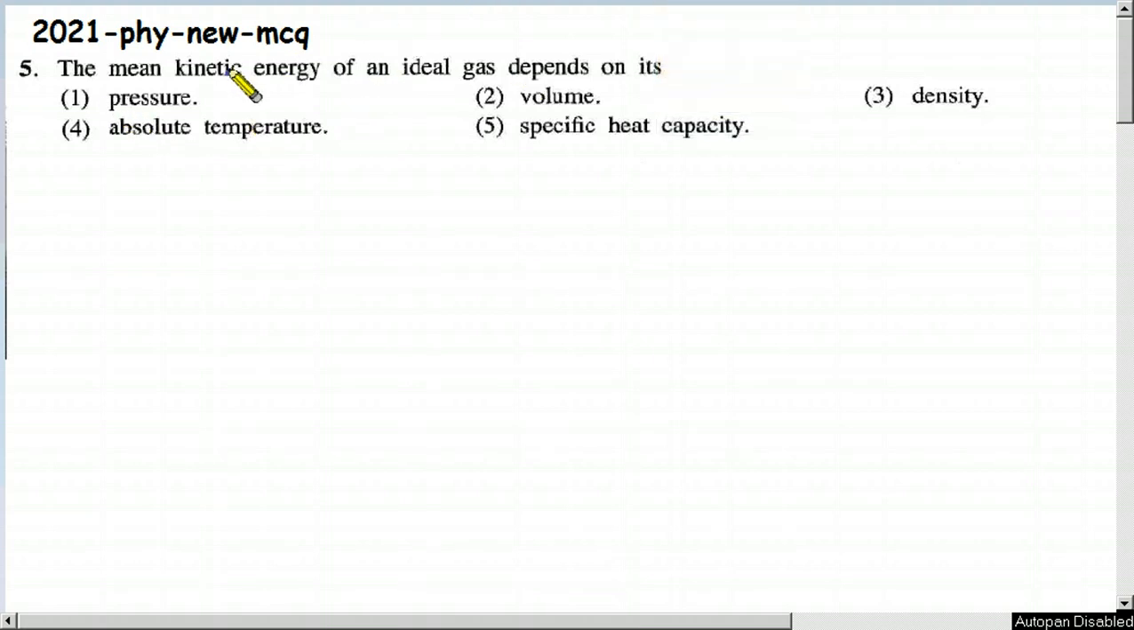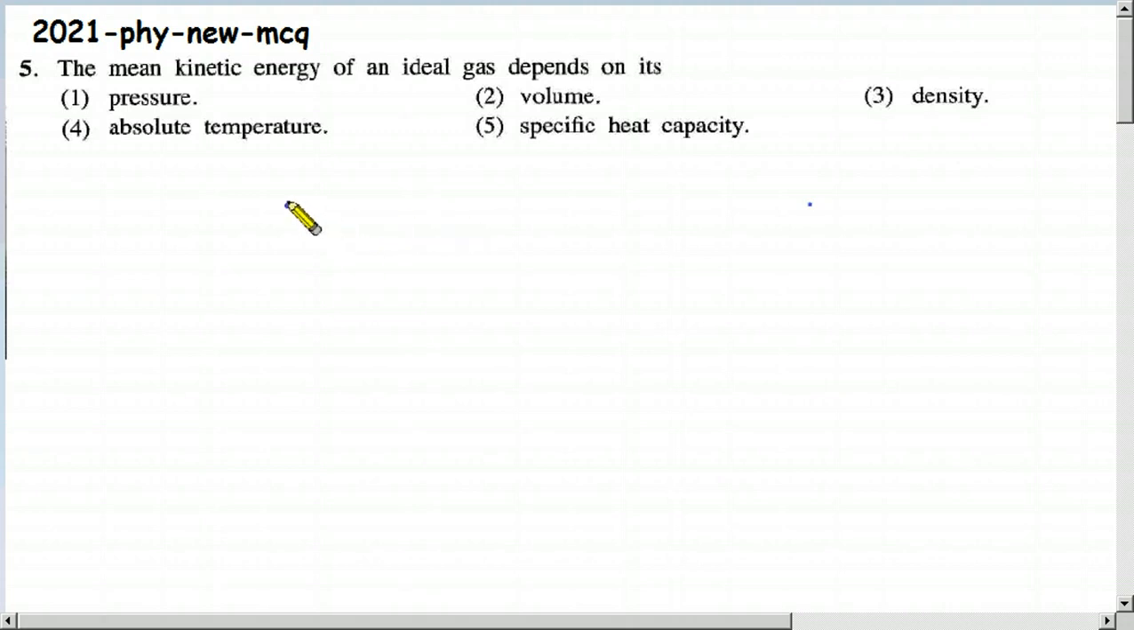Children, today I am going to discuss question number 5 from the MCQ part of the 2021 Physics new syllabus paper. The mean kinetic energy of an ideal gas depends on its pressure, volume, density, absolute temperature, specific heat capacity. To answer this question, we have to revise the kinetic theory of gases. You must have learned it in physics and also in chemistry.